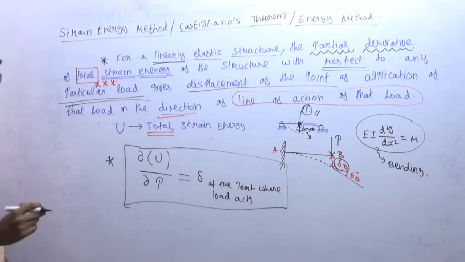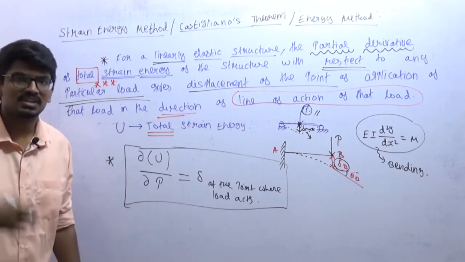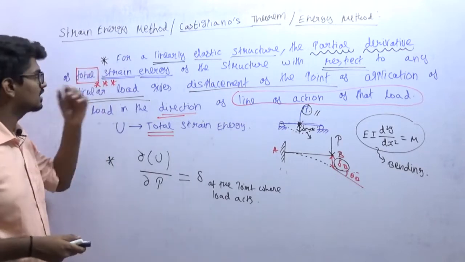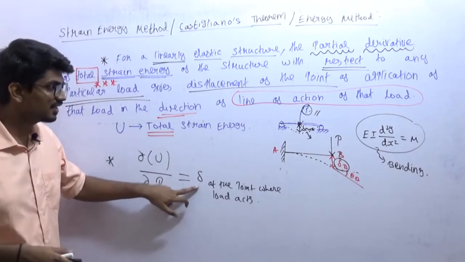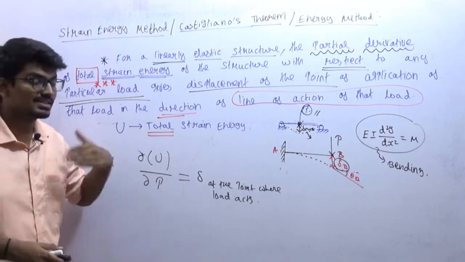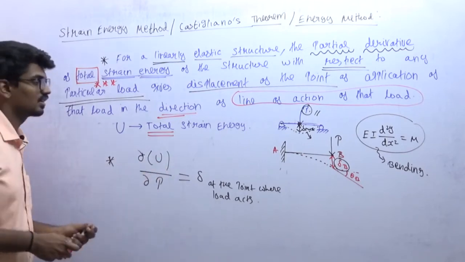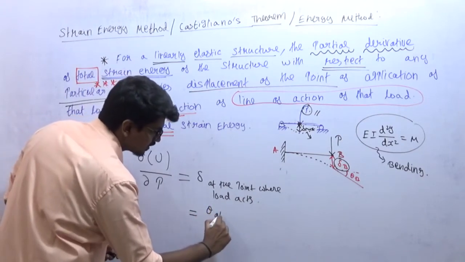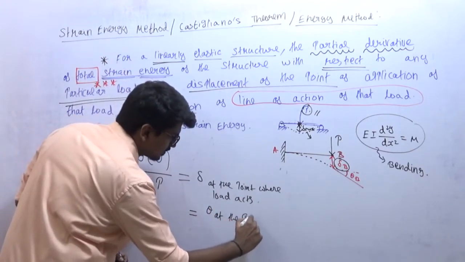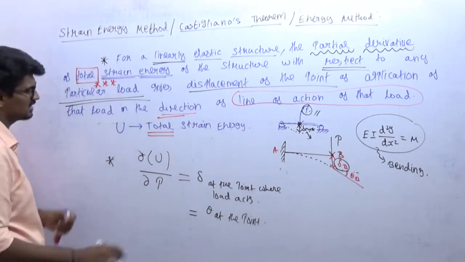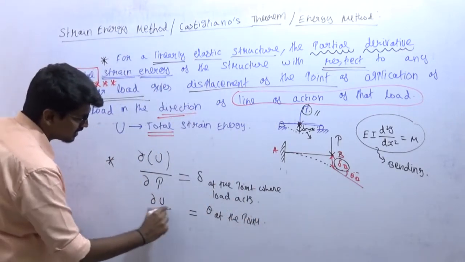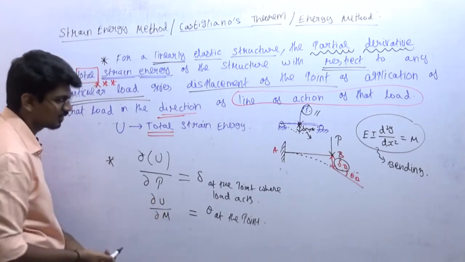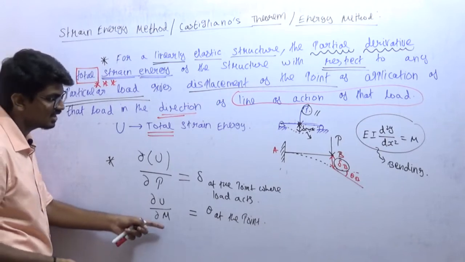I'm not writing the second statement, but I will give the second statement. That is very, very simple actually. What is the second statement? The first statement of Castigliano's theorem is used for determining deflection at any point. And the second statement is used to determine theta, that is slope at the point. Now what I need to do is very simple, same: I need to differentiate strain energy, but this time I need to differentiate strain energy with the moment.